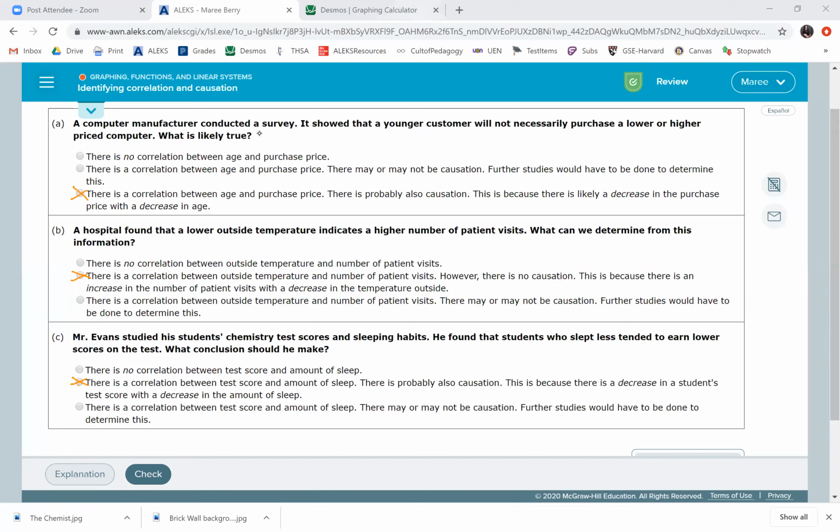A computer manufacturer conducted a survey. It showed that a younger customer will not necessarily, boom, I don't even need to keep reading. A hospital found that a lower outside temperature indicates, okay, that's definitely going to be, there is correlation.